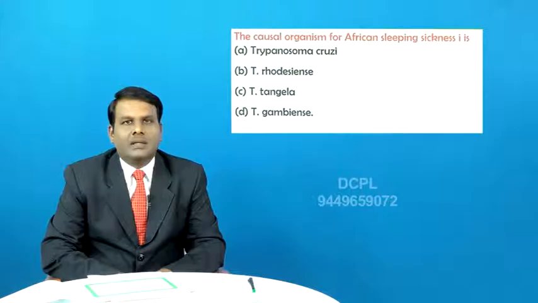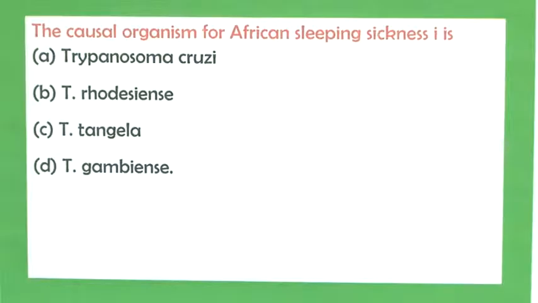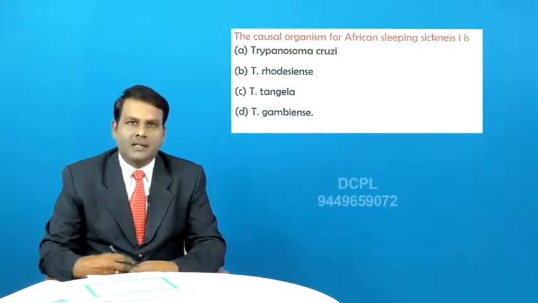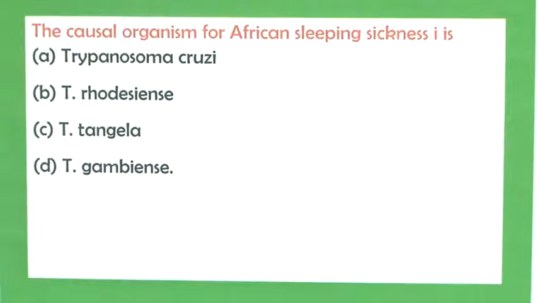As you know the classification of these protozoans, one of the classes is the flagellated protozoans. To the flagellated protozoans belongs one organism, that is Trypanosoma gambiense. Now, in this particular question, the causal organism for African sleeping sickness is option D, that is Trypanosoma gambiense. It is transmitted by the tsetse fly as a vector, and hence the correct option in this question is option D, Trypanosoma gambiense.